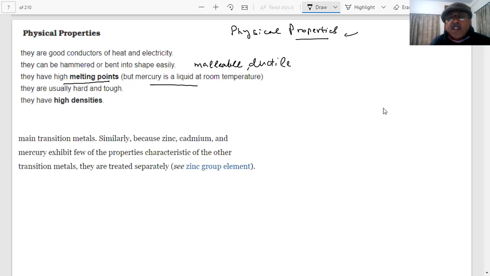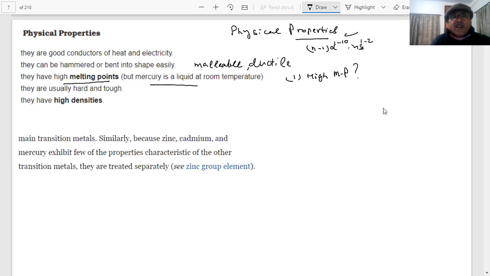In the metal ions you have electrons in the s and (n minus 1) d orbitals. You know the configuration: (n minus 1) d 1 to 10, and ns 1 to 2. So they have electrons present in d and s, therefore they can be good conductors of heat and electricity. And because of the presence of these mobile electrons, they can be beaten into sheets and drawn into wires. And an important point, high melting point, I have written.